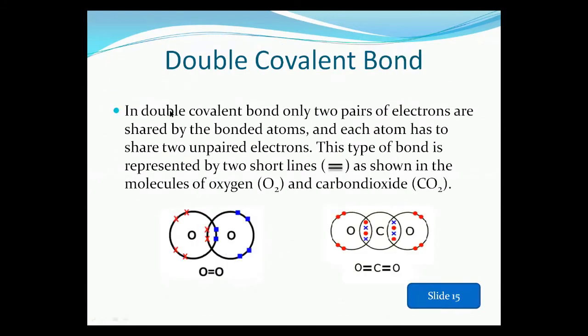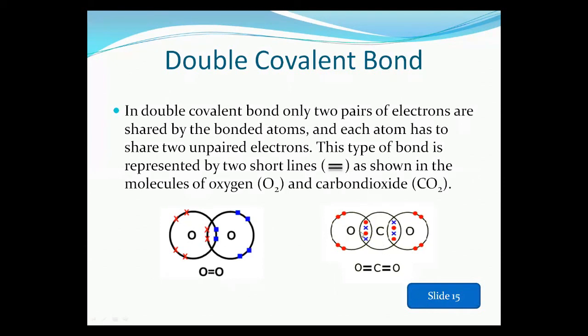In a double covalent bond, two pairs of electrons are shared by the bonded atoms, and each atom has to share two unpaired electrons. As you can see in the example of oxygen, oxygen shares two electrons. As you know, oxygen has 6 electrons in the outermost shell, and 2 electrons are shared between these two atoms and form a double covalent bond.